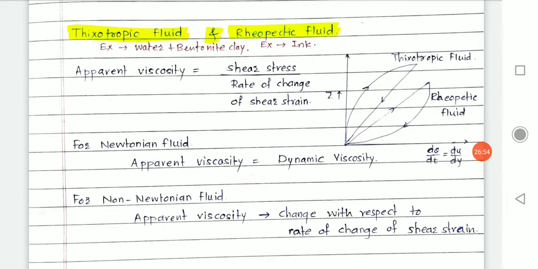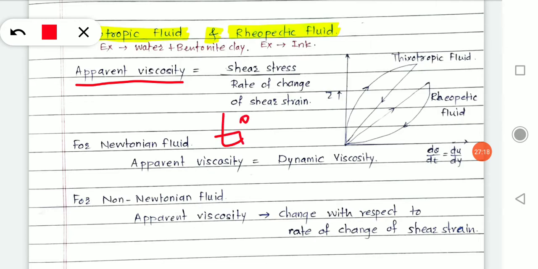Now I can add one concept over here. I want to add a small term which is apparent viscosity. Why are we doing this separate study for this fluid? Because some fluids are dependent on time. Some fluids' behavior is dependent upon what? Time.